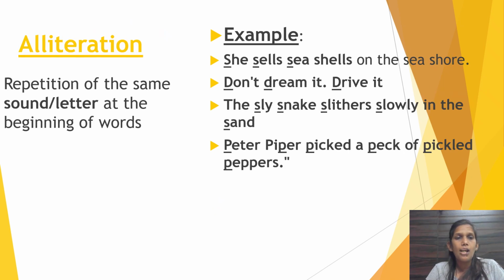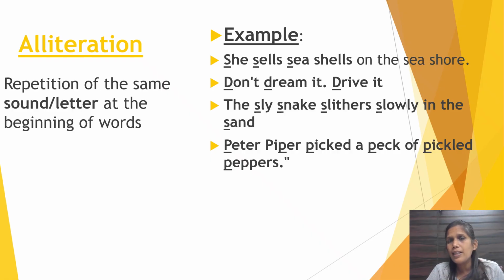Understood? Now, let's go to the next topic, alliteration. Alliteration is very simple. Repetition of the same sound or letter at the beginning of the words. So wherever you find repetition at the very beginning of the words, that is alliteration. For example, she sells seashells on the seashore. Again, S, S, S, all these are alliteration, repetition of the sound or letter at the beginning of the words.